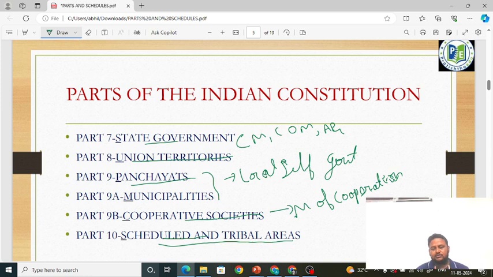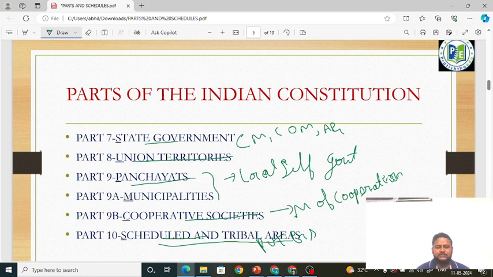It is also important to know various tribes present in our country, very important tribes: which state has more number of tribes, which tribe has the highest population. Also you have to learn about PVTGs, that is particularly vulnerable tribal groups. How many PVTGs are there? All these things we learn in current affairs also, the PVTGs and tribes that are in the news. That is how we will link current affairs to this static portion.